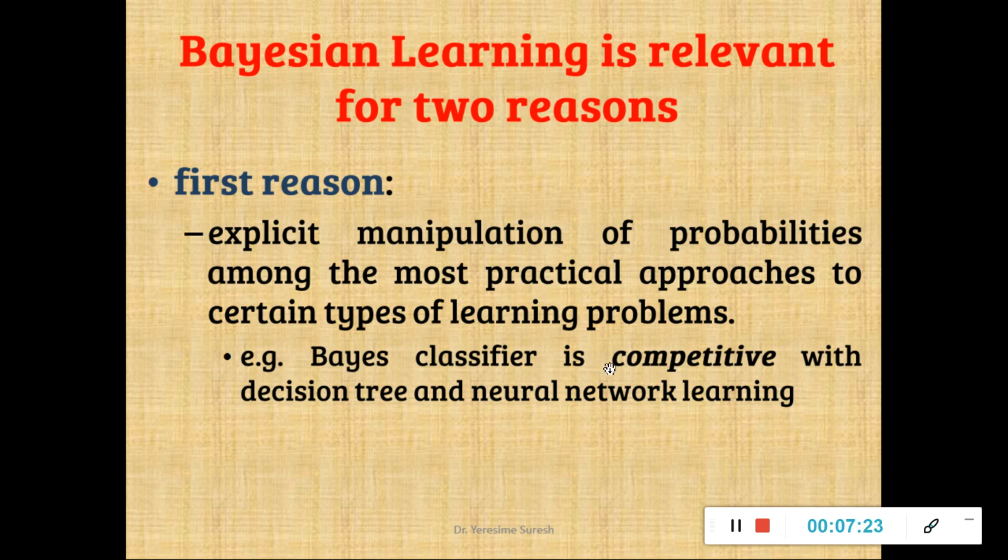For example, the Bayes classifier is competitive with decision tree and neural network learning. Neural network is not part of your syllabus, we have not covered it. I think we have covered decision trees, and how to calculate accuracy we have seen. So the first reason, explicit manipulation, is that I'll be able to achieve better accuracy using the Naive Bayes classifier or Bayesian classifiers when compared to decision trees or rule-based classifiers. That is the first reason that I go for Bayesian learning.